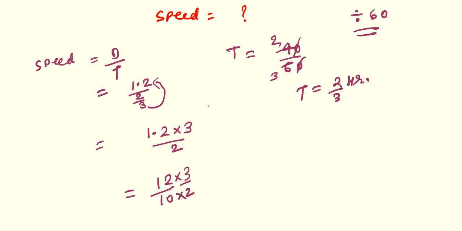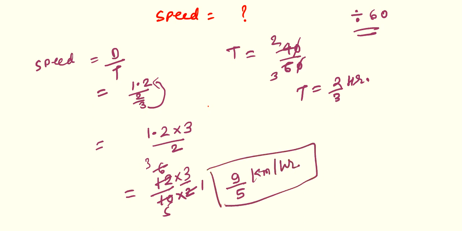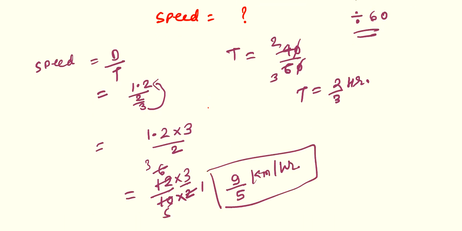You know very well how to convert this decimal into a fraction. So 2 ones are 2, 2 sixes are 12; then 2 threes are 6, 2 fives are 10. So finally 3 threes are 9, 9 by 5 kilometer per hour. This is your required answer.